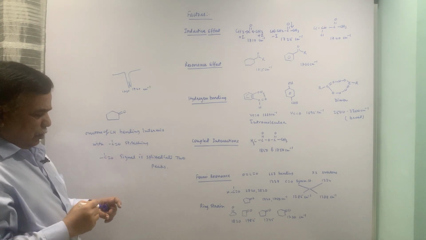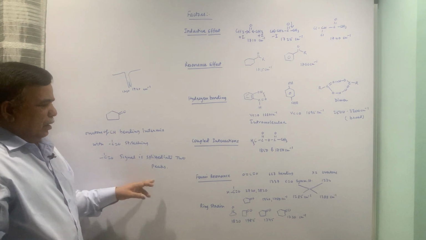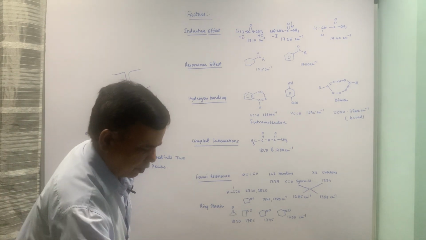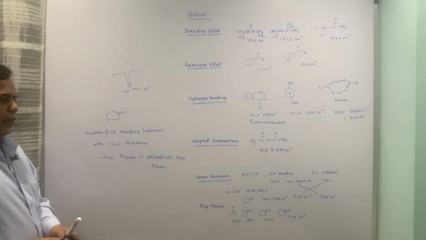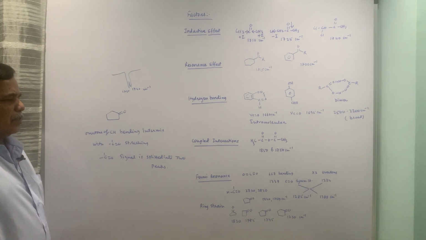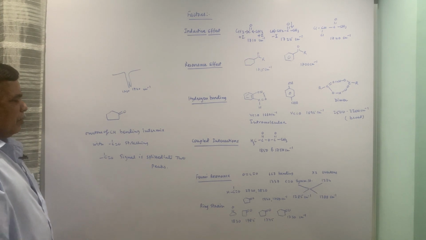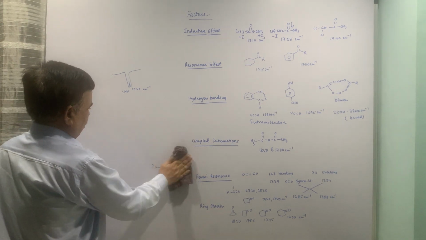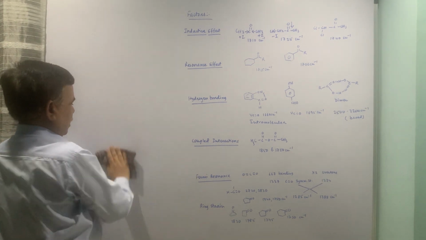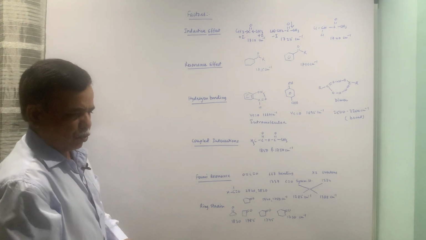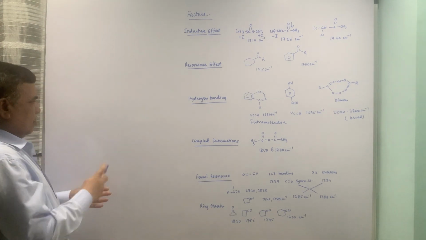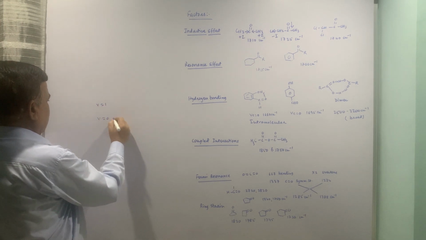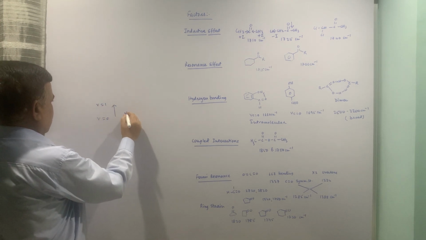So that is the Fermi resonance, a typical phenomenon in which a fundamental mode of vibration interacts with an overtone of bending vibration. Overtone is where delta V is more than 1, plus 2 in this case. When V equals 0 to V equals 1, that is a normal transition.